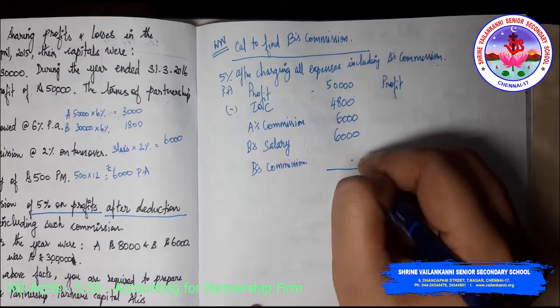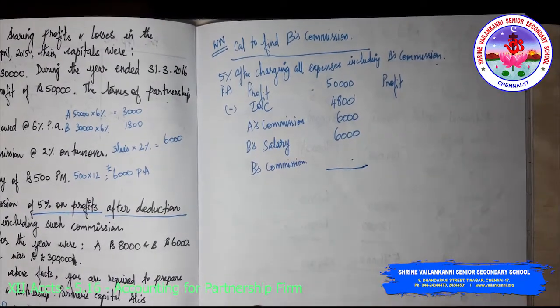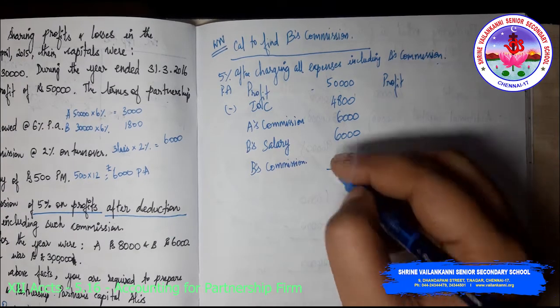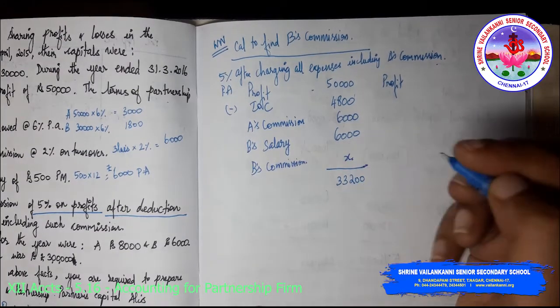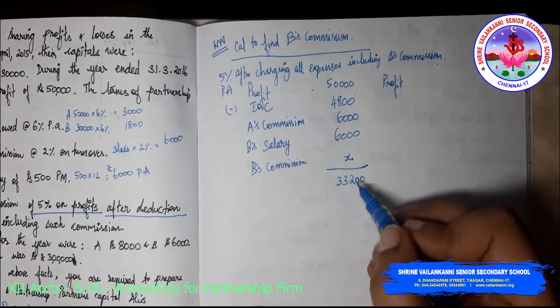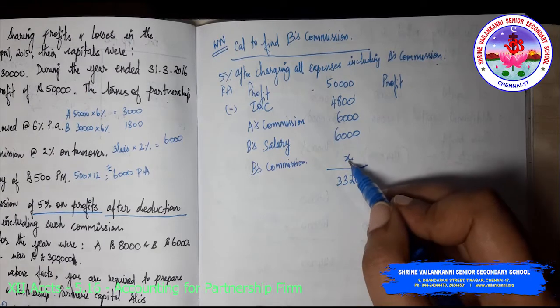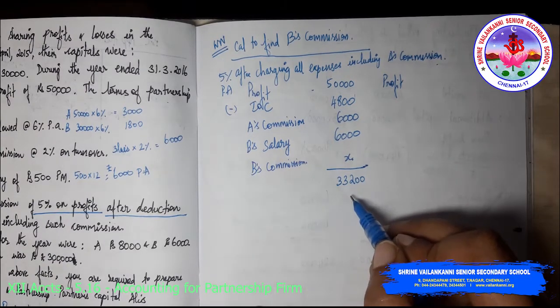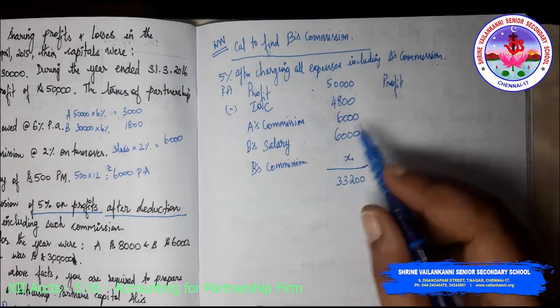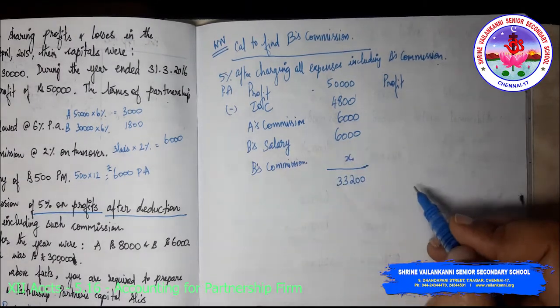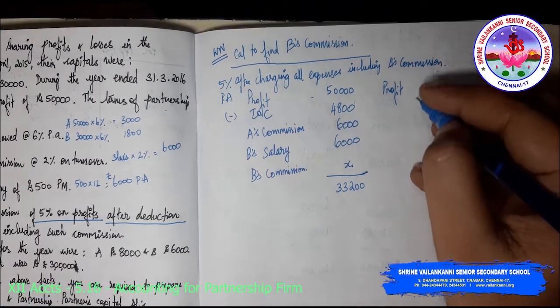Now whatever is available we will deduct. 50,000 minus 4,800 minus 6,000 and 6,000, which is 12,000. So I am getting 33,200. Okay. This 33,200 is inclusive of this x. Am I right? It is inclusive of this x. But what they are telling, it should be excluding that. Okay. So what we have to do?